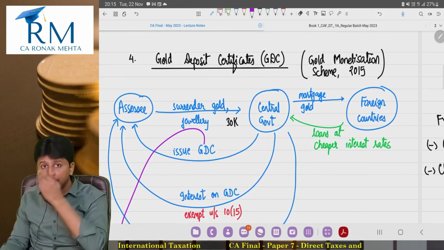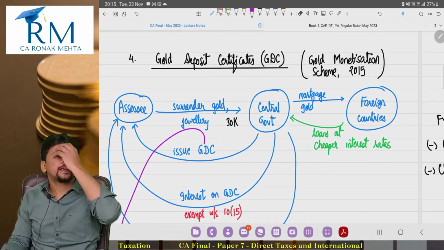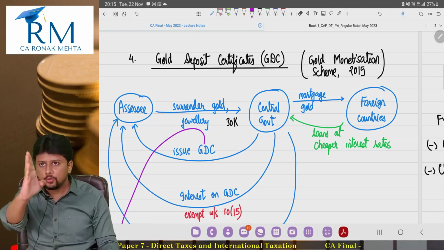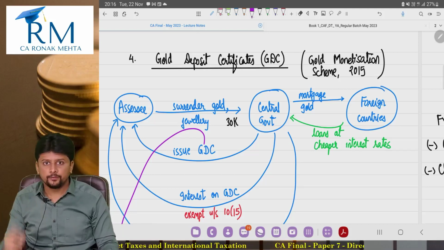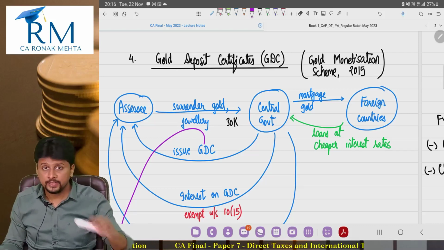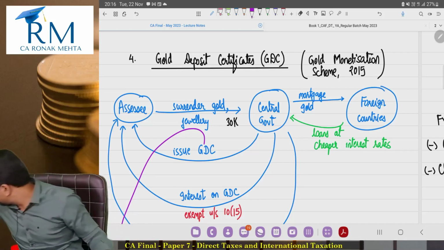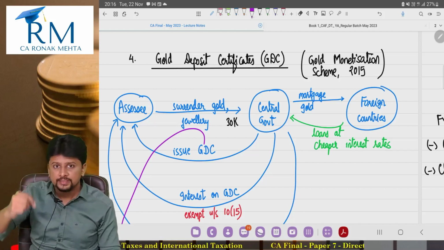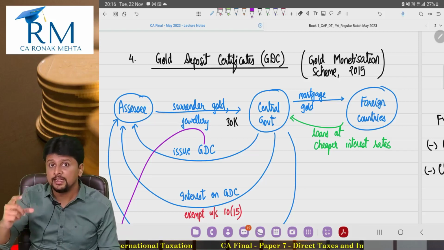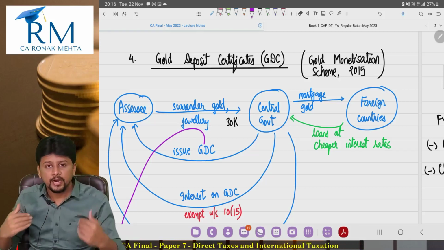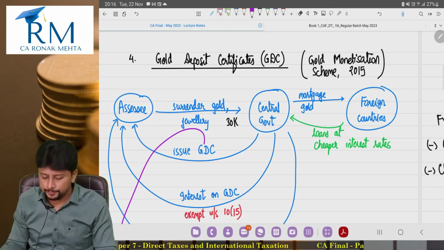And if you remember, I said that we as Indians, we see gold as a place of investment. For us, it's not a commodity. Now, the problem with that is, if we see gold as an investment, that means as Indians, we demand a lot of gold.